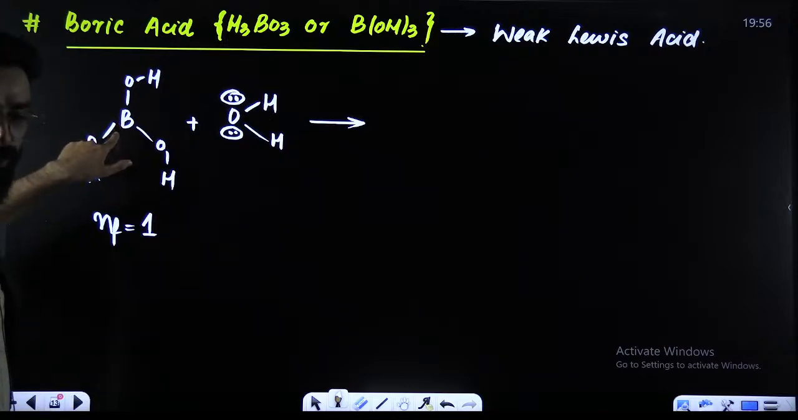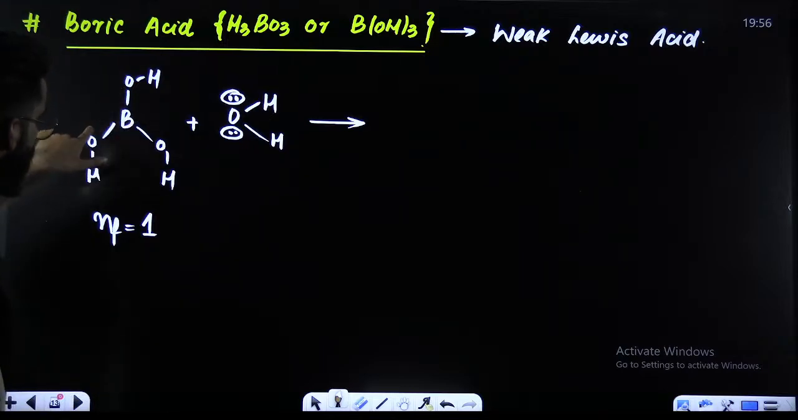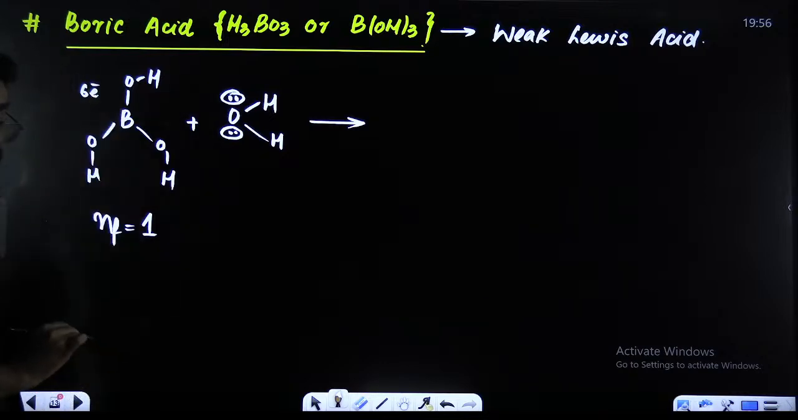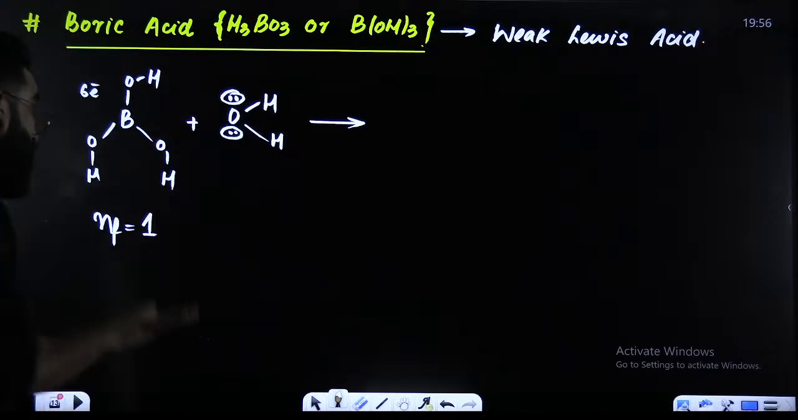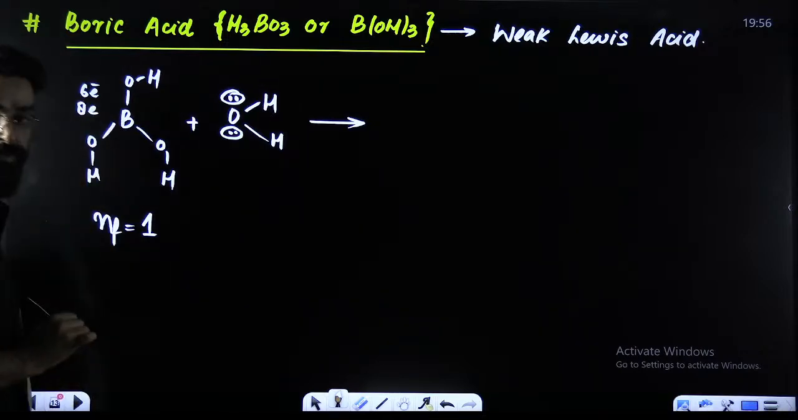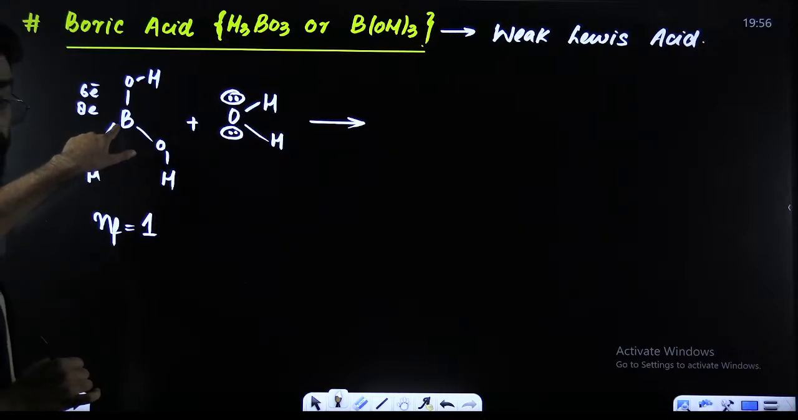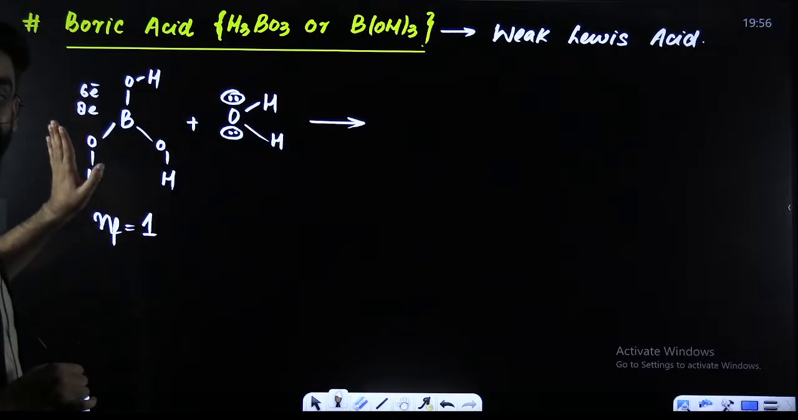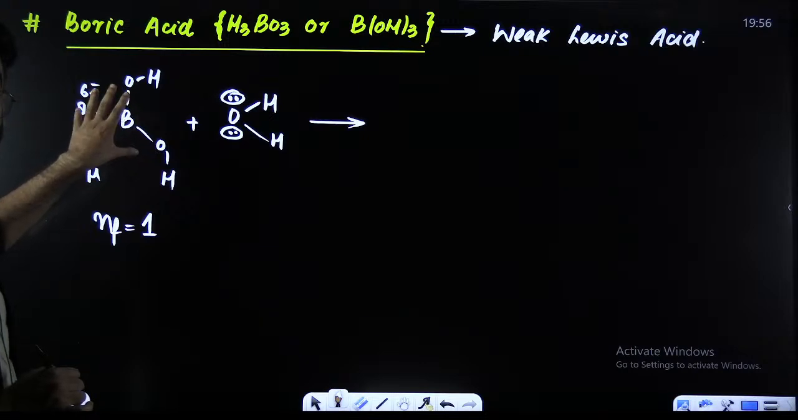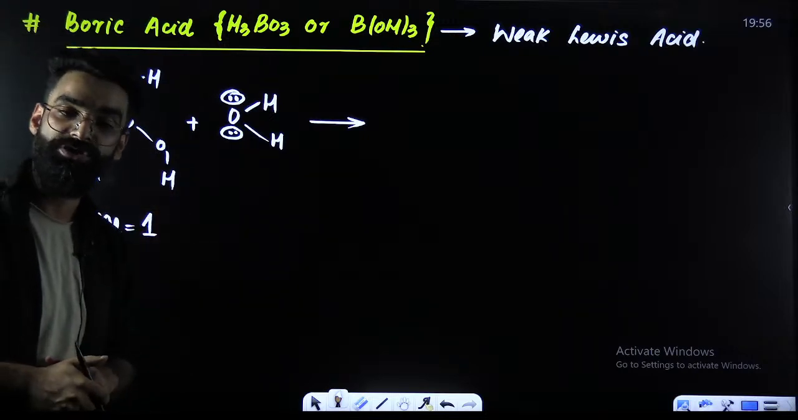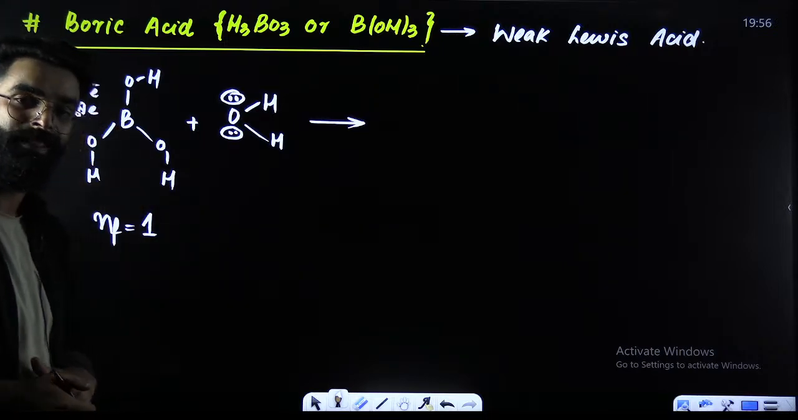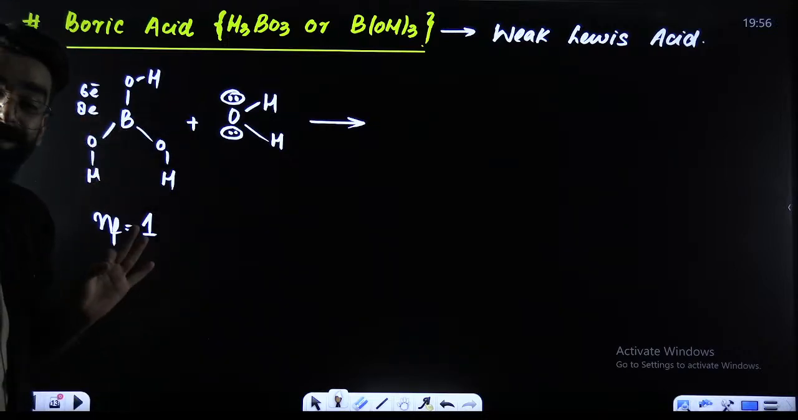First of all, if you look at this boron, how many bonds is it forming? 1, 2, 3. It's forming 3 bonds. So can I say in the outermost shell of boron there are right now 6 electrons? There should have been 8, but right now there are just 6. So is this boron electron deficient or electron rich? I would say this boron center is electron deficient.